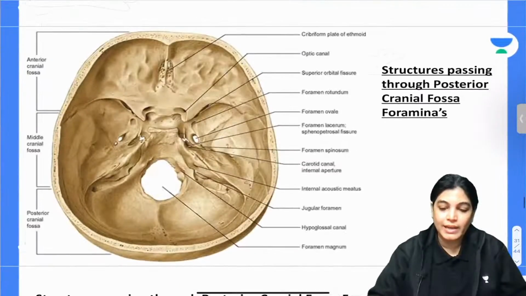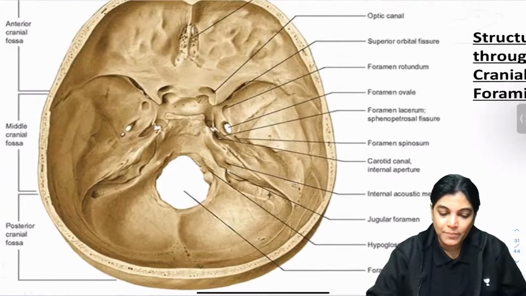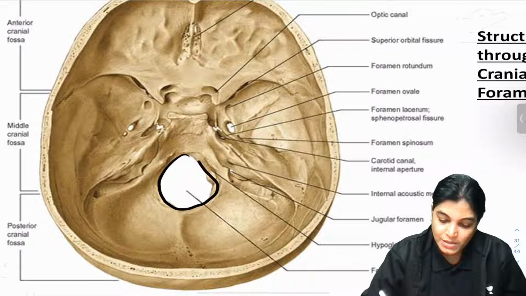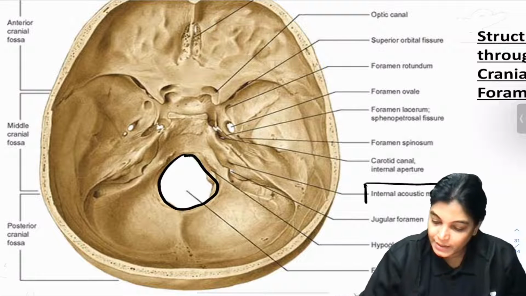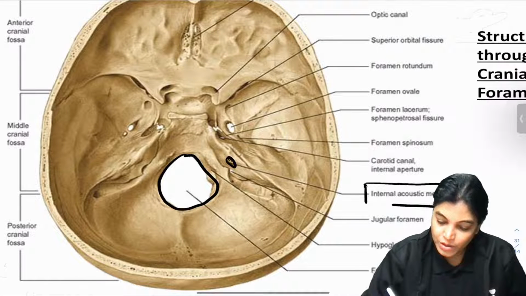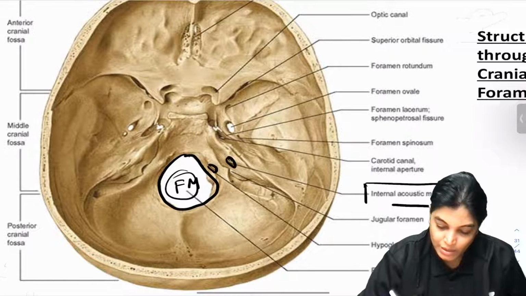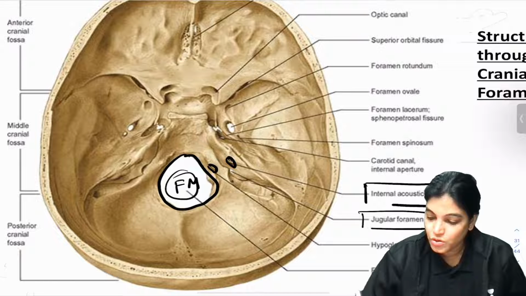So let's talk about the next, that is the posterior cranial fossa. In previous years of examination, the important foramina that have been asked are foramen magnum, internal acoustic meatus, hypoglossal canal, and jugular foramen.